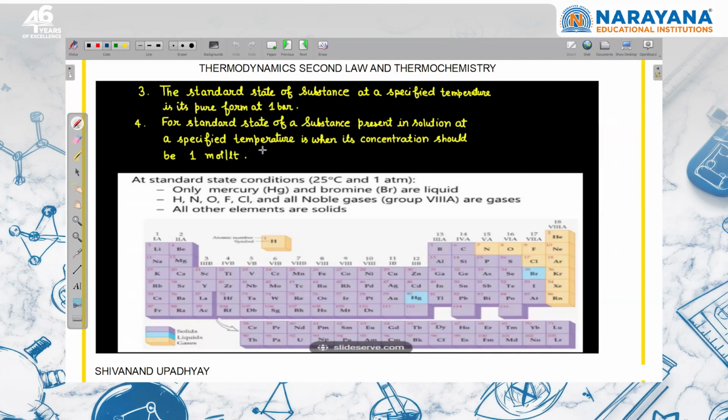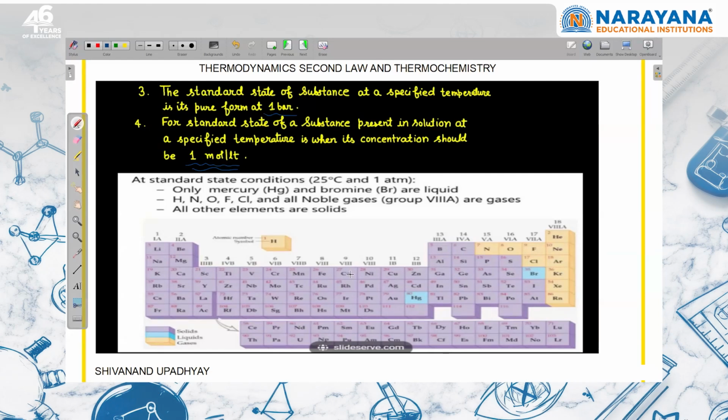1 mole per liter. Already we have discussed that if there is a mixture, for example ester will react with water to form acid and alcohol, then we write Kc naught as concentration of alcohol divided by 1 mole per liter, times concentration of acid divided by 1 mole per liter, divided by concentration of ester divided by 1 mole per liter. So for a mixture, the standard state concentration will be 1 mole per liter. For a pure substance, it is 1 bar, right?